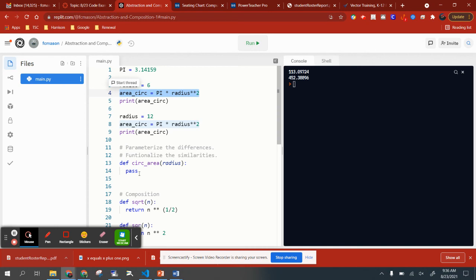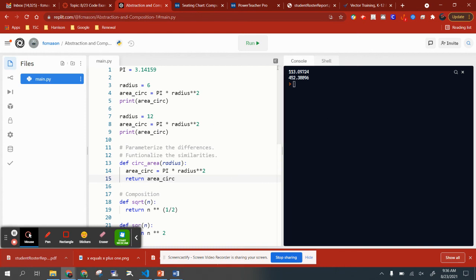So what I'll do is I will simply Control C that, and then I will paste that in over the tabs. Okay, so the computation that the function will do is identical to the computation that was done by each of those code chunks. So the similarities became the body of the function. Differences become the parameter, the similarities become the body of the function. And then, of course, what do I need to do to make this a complete function? I have to return it, right? So I have to return the value of area circ. Okay, and then you can see how this works.